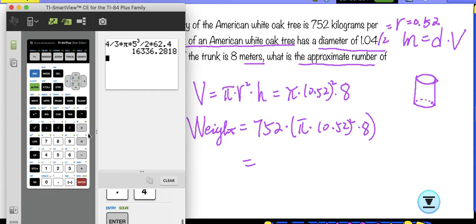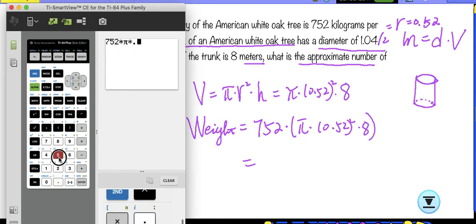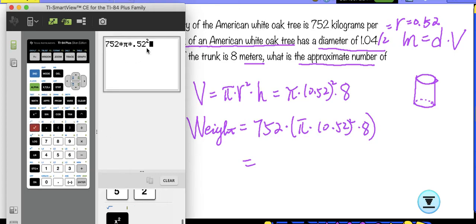This is the front. So let's clear this. So it's 750 times, and you can use parentheses here or not, because it's all multiplication. They will not change a single thing with order, times 0.52. But this time it is a square of that, because it's pi r squared times height. So this is the volume, and times the density.